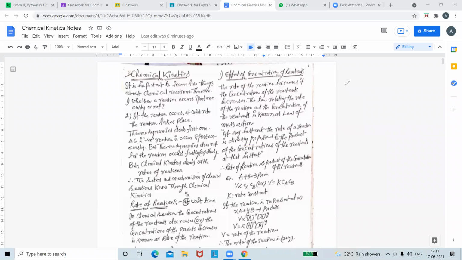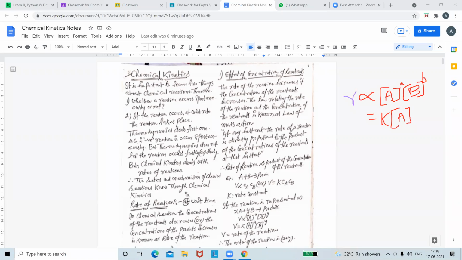According to the law of mass action given by Guldberg and Waage, at any instant the rate of the reaction is proportional to the molar concentration of A into the molar concentration of B. These are the reactants we are taking. R is equal to K into the same thing. K is a constant known as the rate constant.